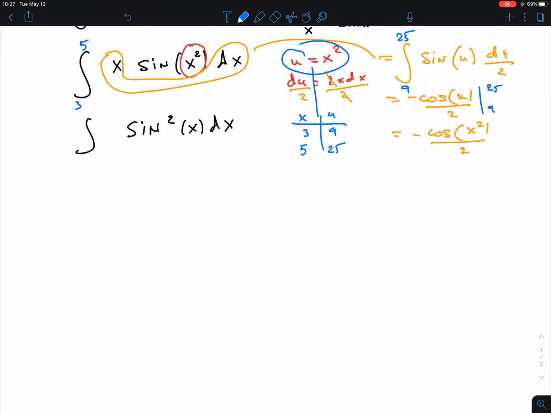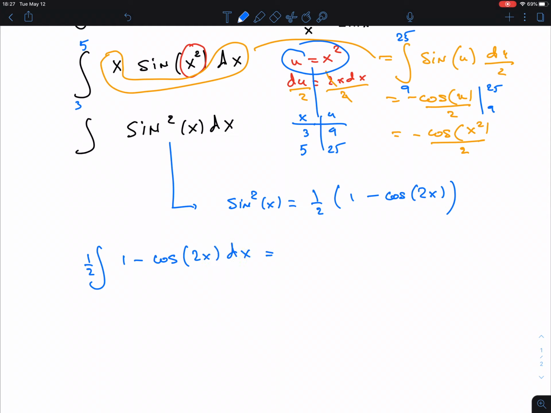Well, with sine and cosine, it's easy when one of them has an odd degree. It's a little bit trickier when they both have even degrees. Well, there is no cosine, so there's only sine here. So then remember what we have to do is the double angle formula. That is that sine squared x is equal to a half, 1 minus cosine 2x. Okay, and so we plug that in, then get a half, which I can take out already, 1 minus cosine 2x dx.